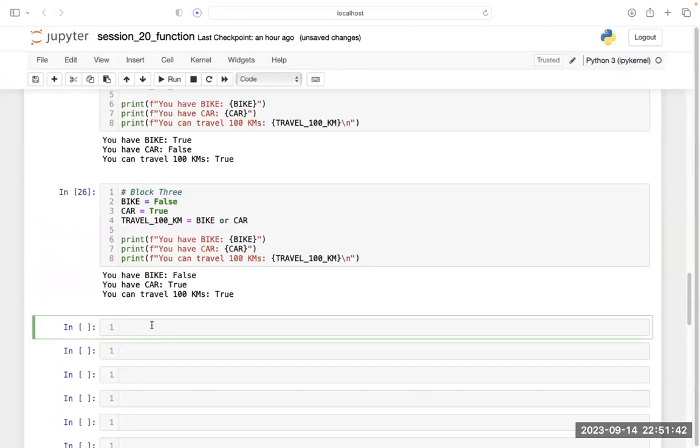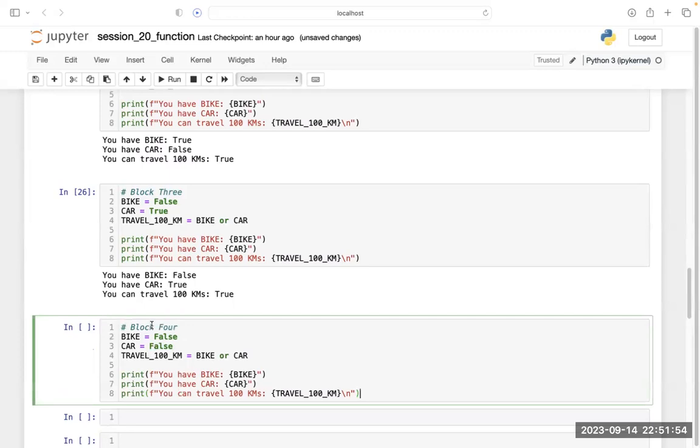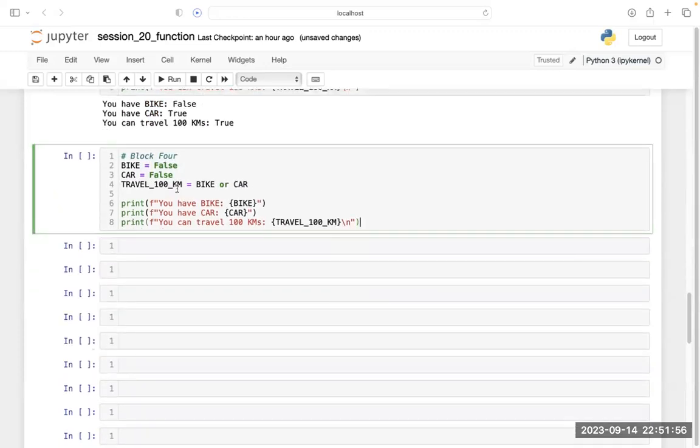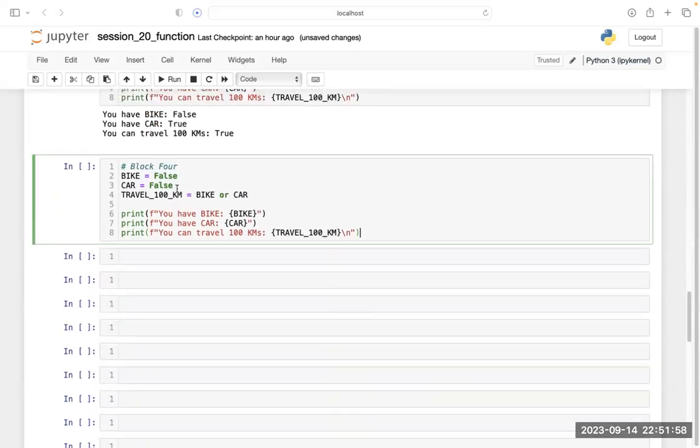Ruchi? Understood? Understood. Yeah. This is my fourth block. Here also I have done nothing. Simply changed the value of bike to false and car to false.